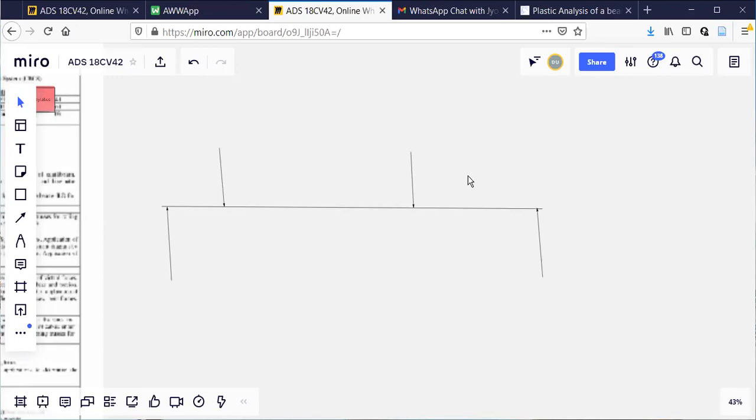There can be point loads, uniformly distributed loads, or uniformly varying loads. Uniformly varying loads can be trapezoidal or triangular. That will be taken up wherever they are required. But here I am trying to start with the very basic information.